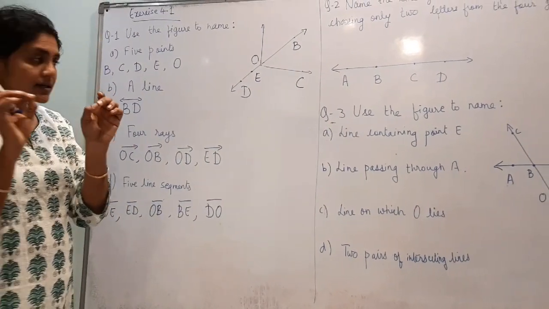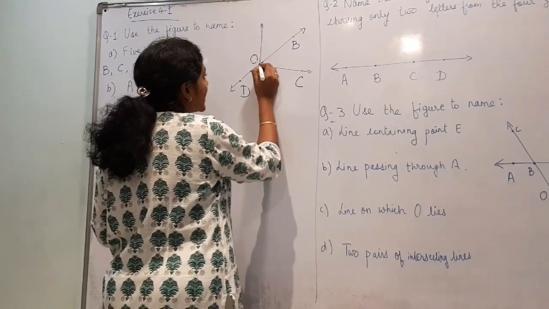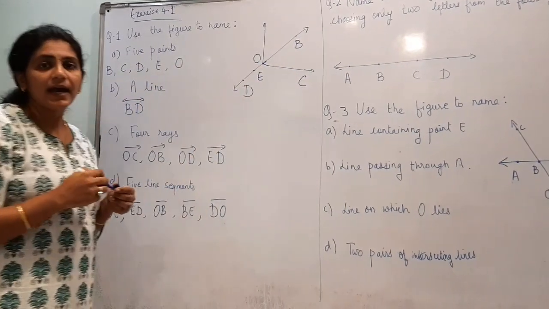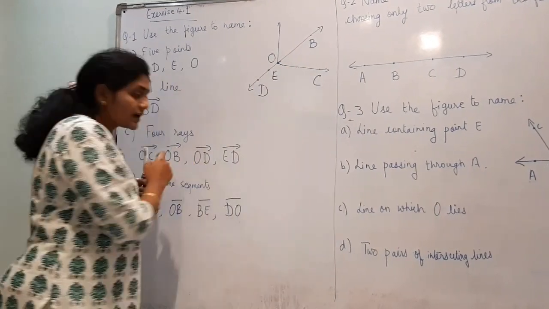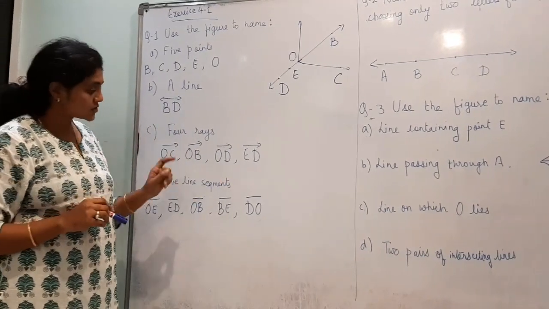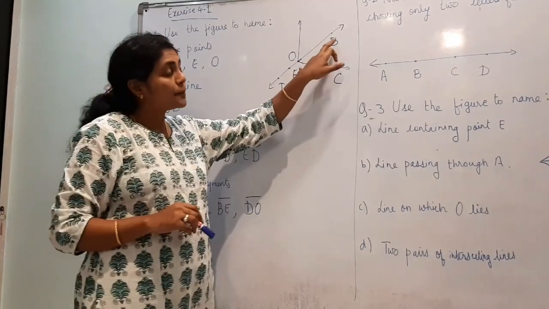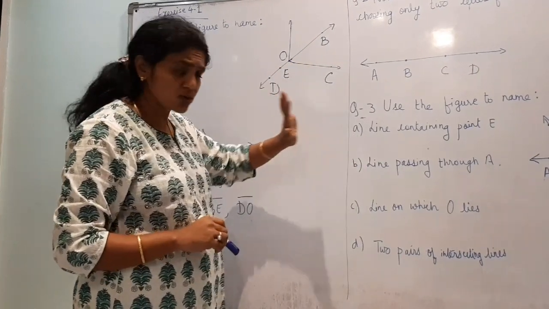You can measure it, so this becomes a line segment. And if I write OB and place a single arrow, it becomes a ray. So this is OB, and you can also name OC.